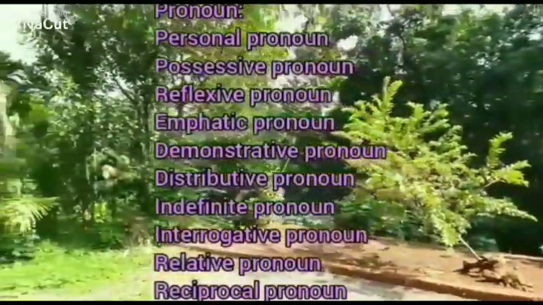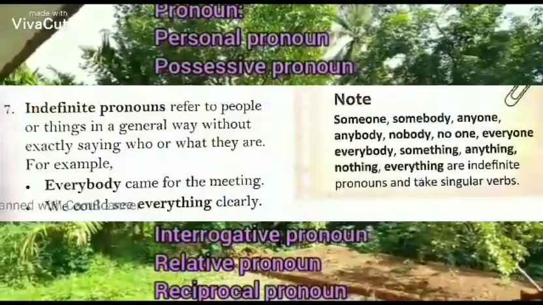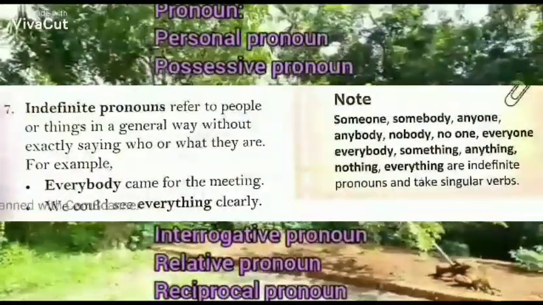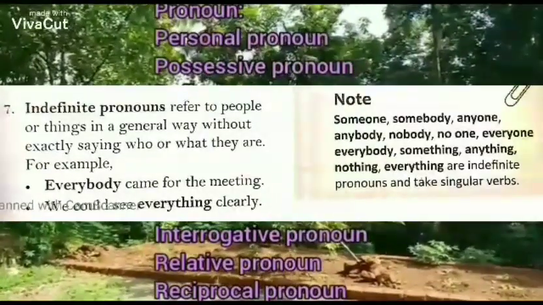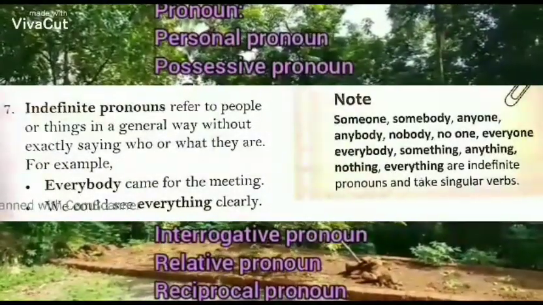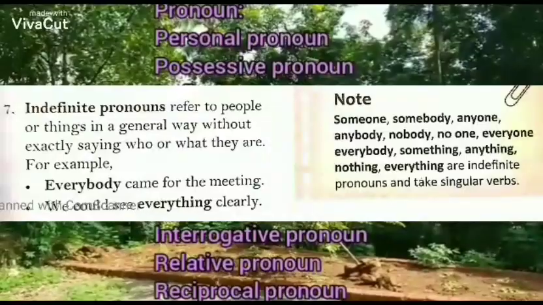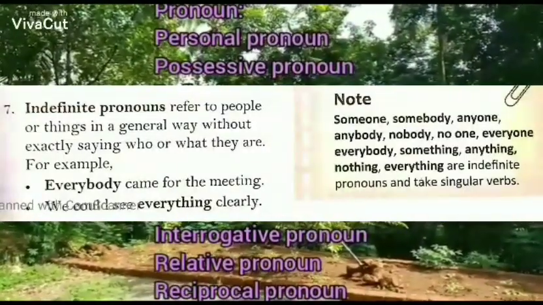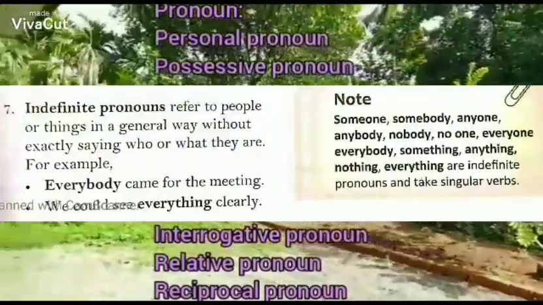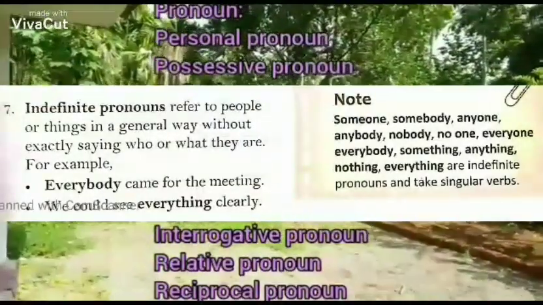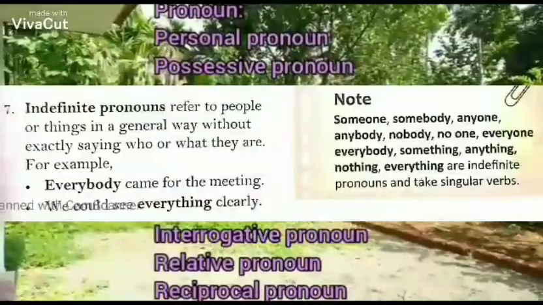Okay, next one, indefinite pronoun. Indefinite pronouns are used to show the people or things in common or general. That means they are not giving any identity or name of the people or thing about which they are telling. Example, everybody, someone, somebody. That means who it is, we don't know.